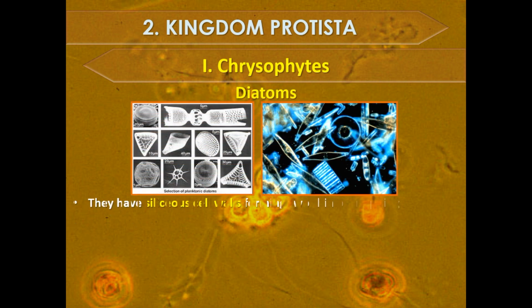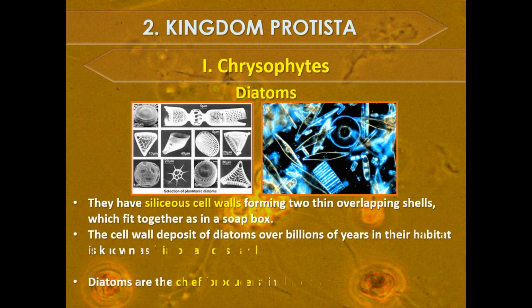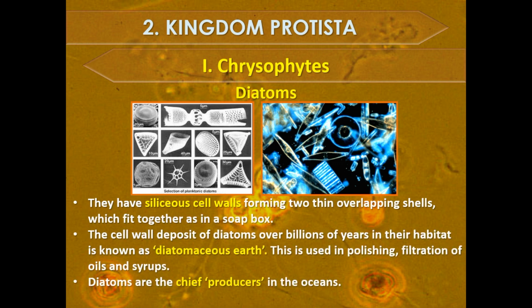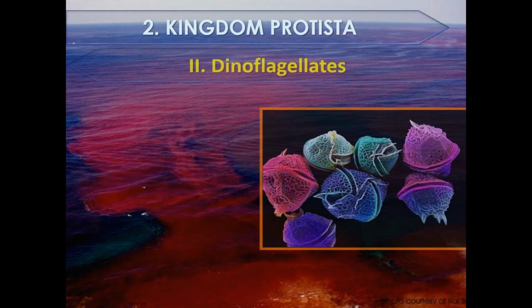Diatoms have siliceous cell walls forming 2 thin overlapping shells, which fit together as in a soap box. The cell wall deposit of diatoms over billions of years in their habitat is known as diatomaceous earth. This is used in polishing, and filtration of oils and syrups. Diatoms are the chief producers in the oceans.